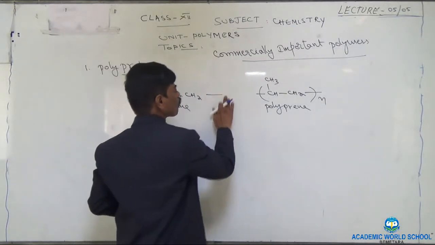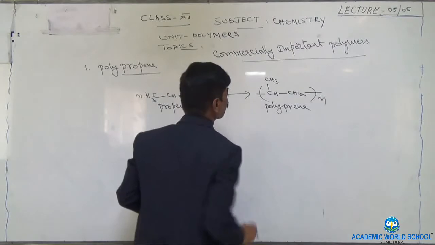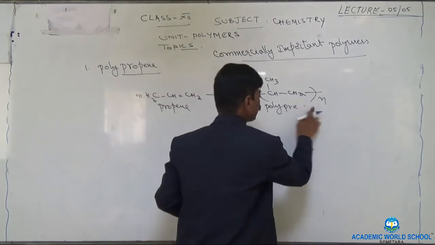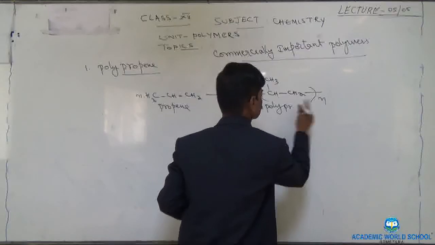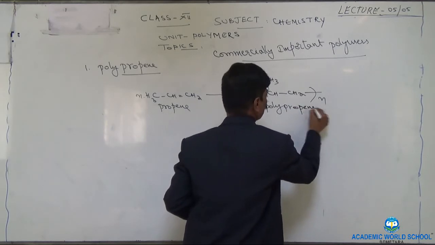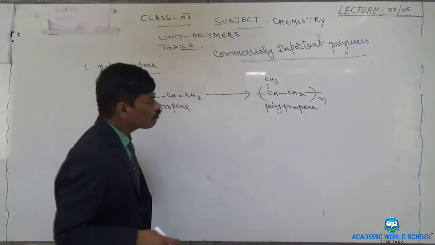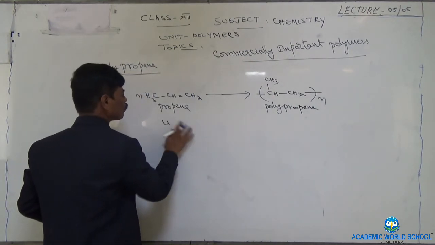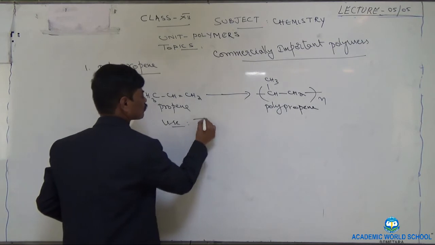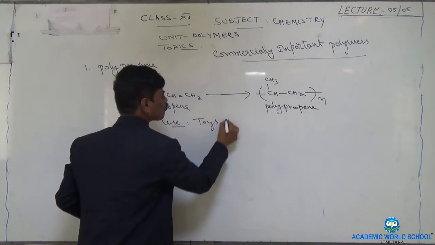Right. So formed product is called polypropene or polypropylene. It's used in making of toys and then pipes.